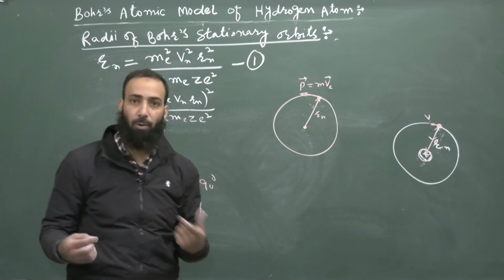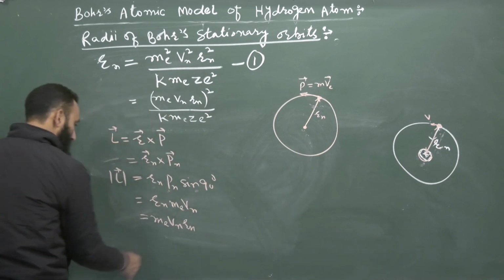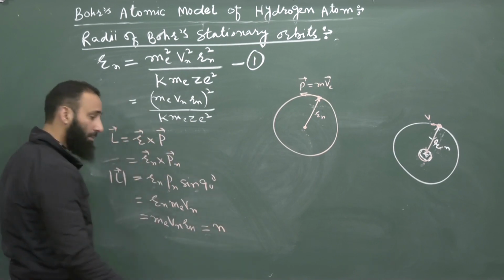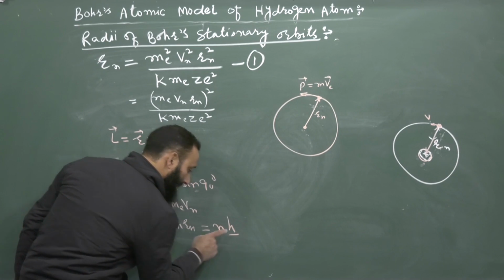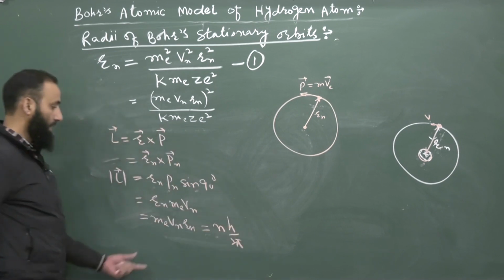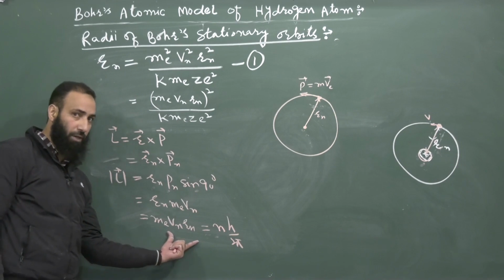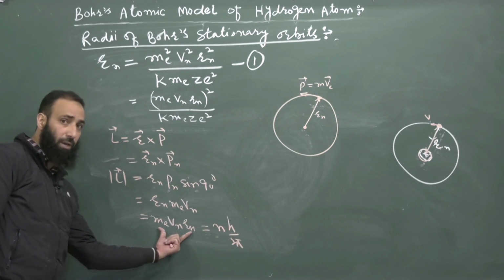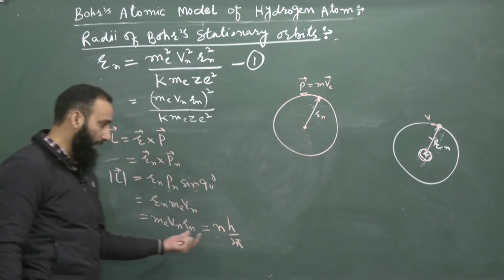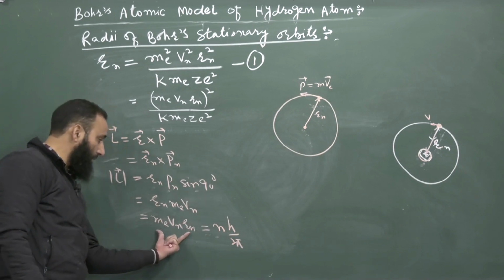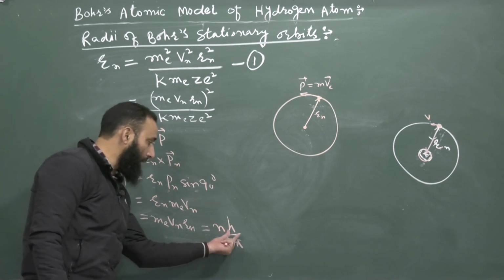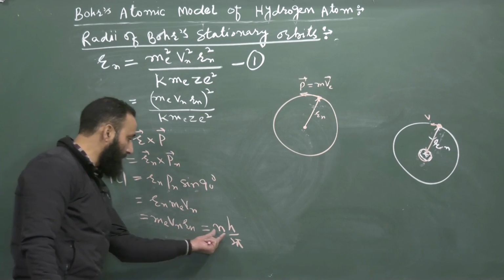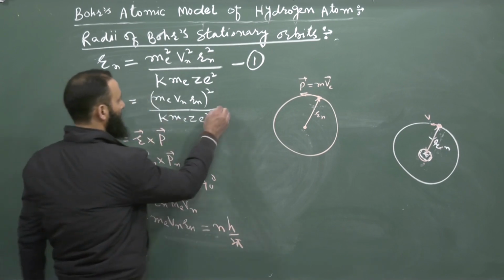But as per Bohr's second postulate, this angular momentum, m V of n R of n, in the nth orbit must be equal to an integral multiple of h by 2 pi, that is n into h by 2 pi, where h is Planck's constant. We have studied all three postulates. As per that postulate, the angular momentum of the electron, which we have calculated classically, must be equal to an integral multiple of h by 2 pi. So therefore, we will substitute n h by 2 pi instead of m of e into V of n into R of n in equation number two.